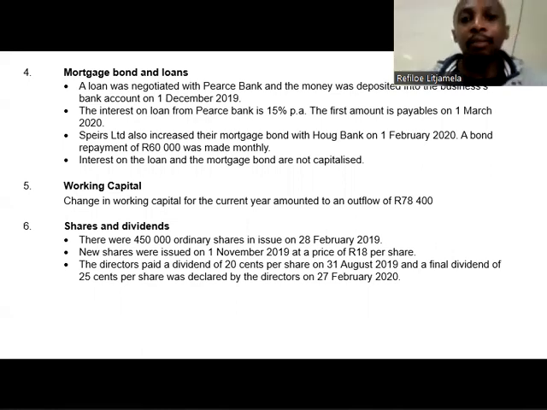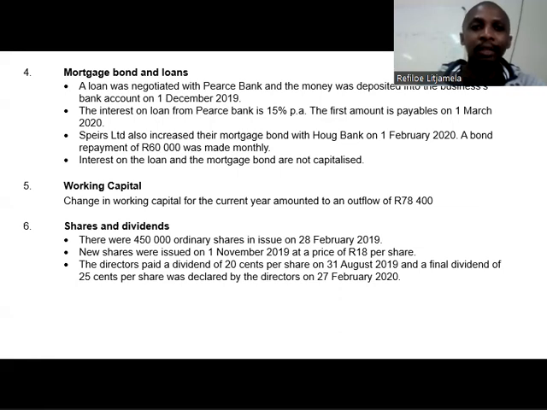Don't underestimate that part, which is per annum. It tells you that your interest is calculated as 15% per year. Now they said the first amount is payable on the 1st of March 2020, which is in the next financial year, because our financial year ends on the 28th of February 2020.